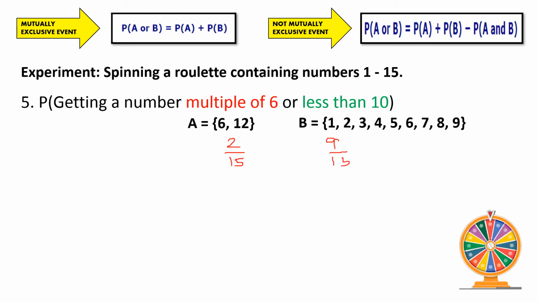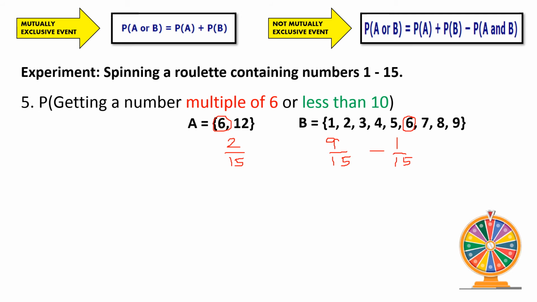Upon looking, do we have a common element? The answer is yes. Both do have number 6. So therefore, our number 5 probability is again under not mutually exclusive event because they are sharing the same element. So we subtract 1 because only one element is shared by these two sets. So minus 1 over 15.